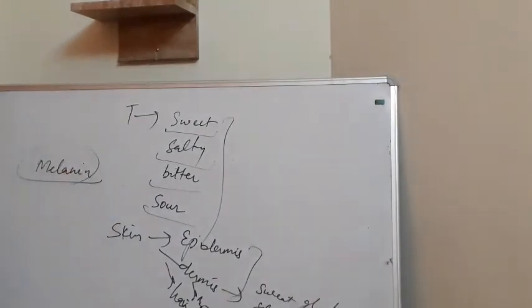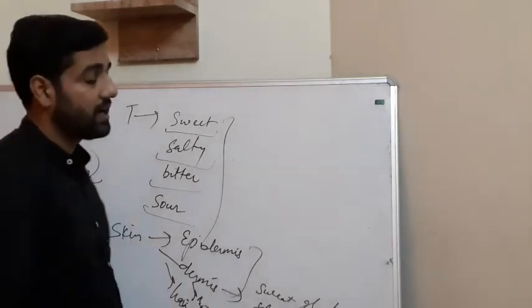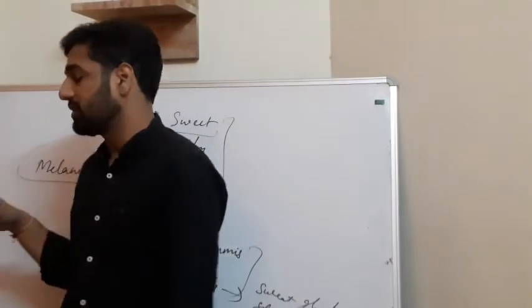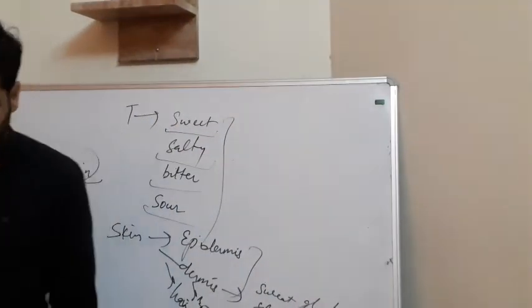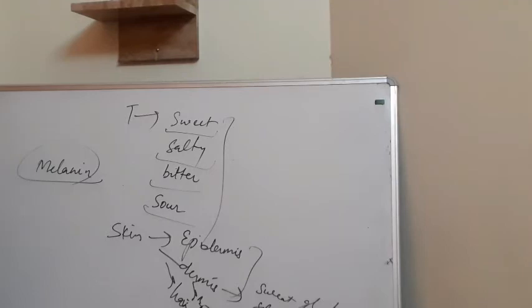Melanin is the pigment responsible for the color of our skin. If the amount of melanin is more in our body, then our skin color is dark. If the amount of melanin is less, then the skin color is light.